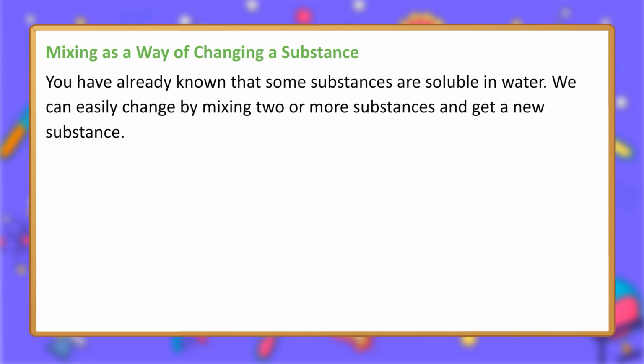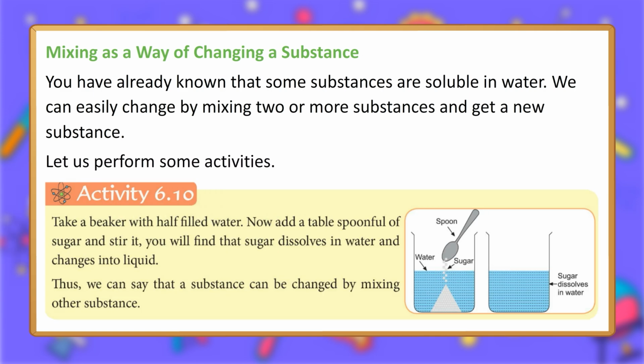Mixing as a way of changing a substance. You have already known that some substances are soluble in water. We can easily change by mixing two or more substances and get a new substance. Let us perform some activities. Activity 6.10. Take a beaker with half-filled water. Now add a tablespoonful of sugar and stir it. You will find that sugar dissolves in water and changes into liquid. Thus, we can say that a substance can be changed by mixing other substance. Sugar dissolves in water.